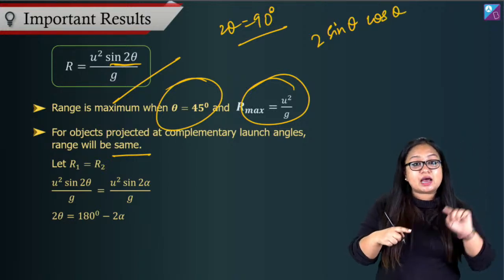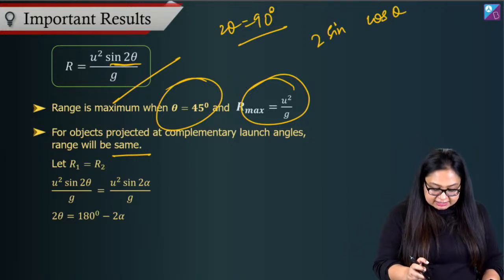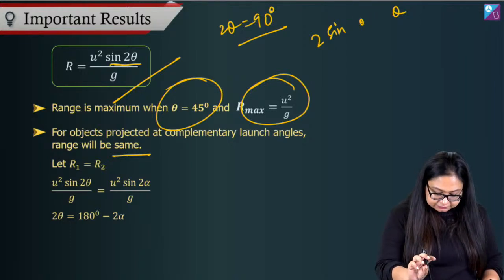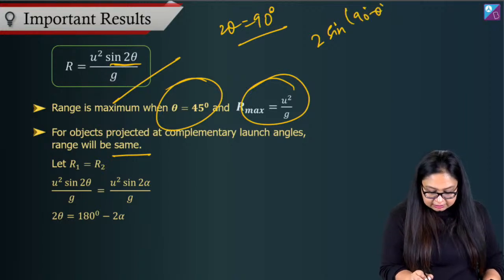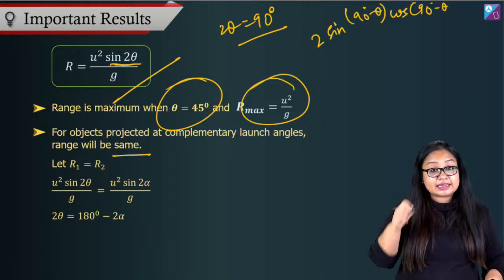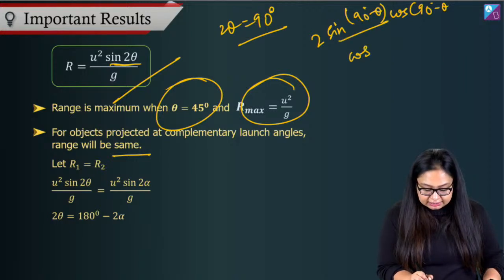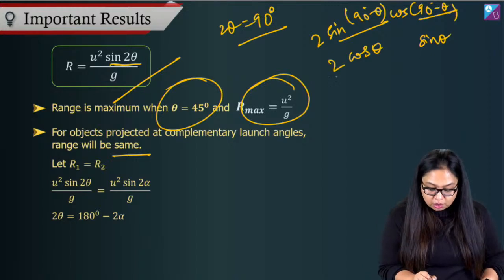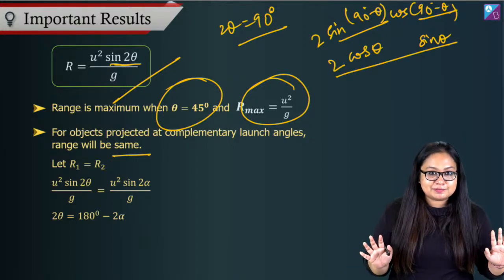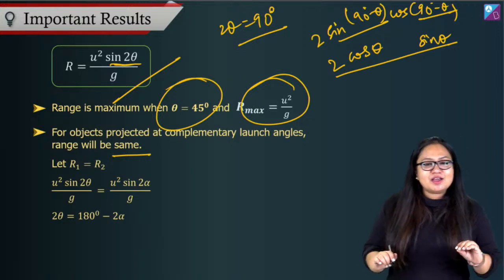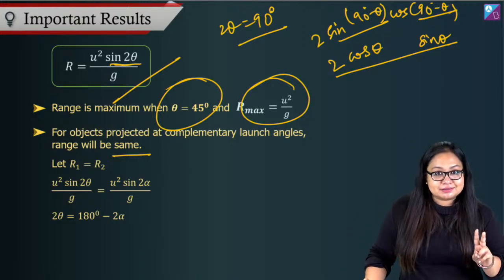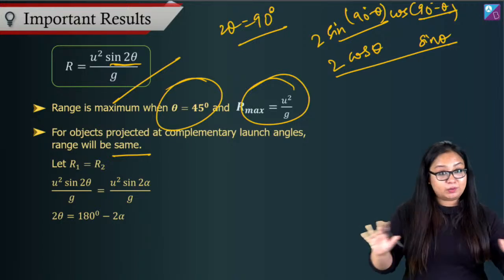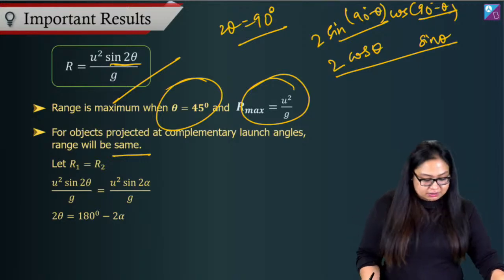Now, if I replace theta with 90 minus theta over here, if I say this is 90 minus theta and this is also 90 minus theta, sine 90 minus theta cos 90 minus theta, then sine of 90 minus theta is cos theta and cos of 90 minus theta is sine theta. So effectively I've got the same expression, 2 cos theta sine theta, which is sine 2 theta, right? Yes. So for two complementary angles, range is going to be the same, always.